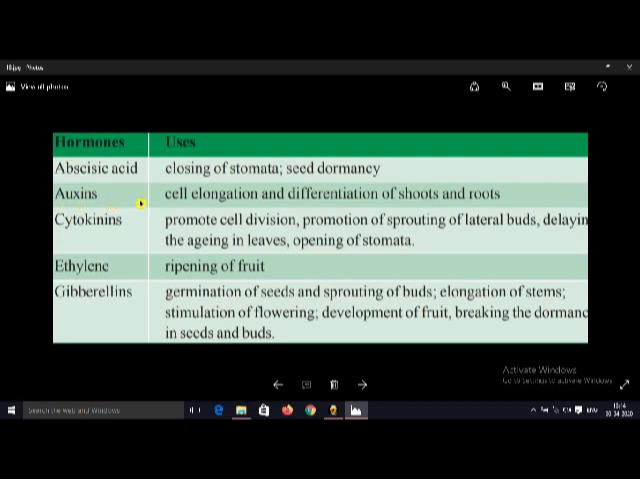Auxins are responsible for cell elongation and differentiation of shoots and roots. Cytokinins promote cell division, sprouting of lateral buds, delaying the aging of leaves, opening of stomata, etc. Ethylene is responsible for ripening of fruit. And gibberellins are required for germination of seeds and sprouting of buds, elongation of stems, stimulation of flowering, development of fruit, breaking of dormancy in seeds and buds, etc. These hormones are very, very important.